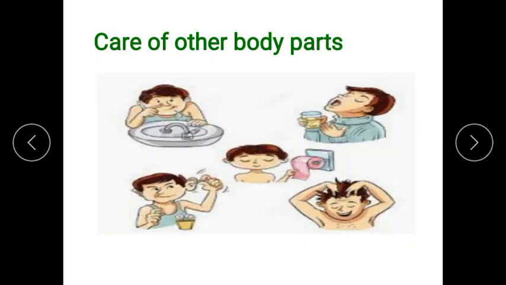Now the care of the body. How can we take care of our other parts of the body? First of all, bathe regularly to remove sweat and dirt. It keeps the skin clean. To keep the skin clean and free from disease-causing microbes, you should take a bath every day.